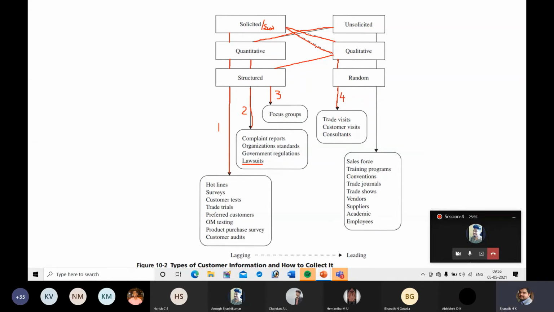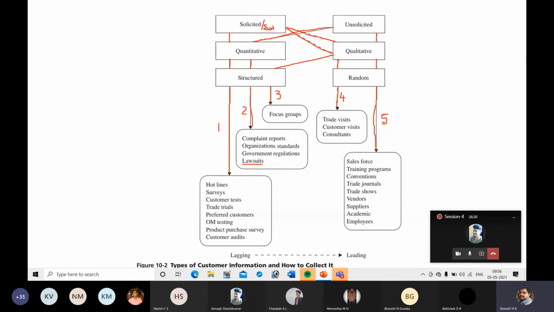Next, there is another way, unsolicited, that means it is also volunteered. The company doesn't search for this information, but in one way or another it will get it, and this information is qualitative, that is subjective or non-measurable. This type of information can be obtained through sales force, training programs, conventions, trade journals, trade shows, vendors, suppliers, academia, and employees. So this is another way.